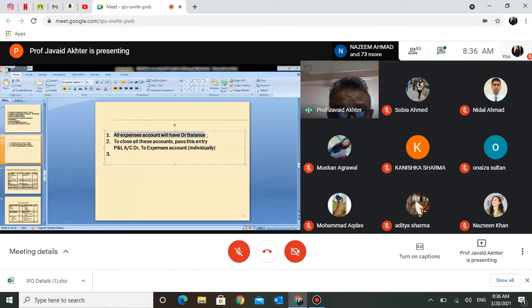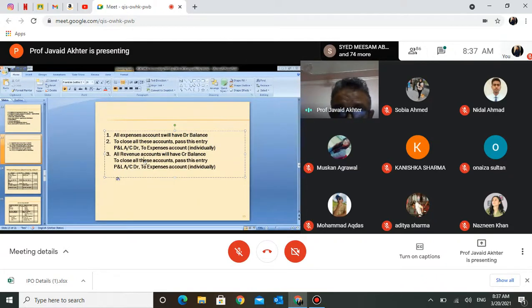Then I am writing it again related to all revenue accounts. All revenue accounts will have which balance? Credit balance. All revenue accounts will have a credit balance. And to close these, what entry will you make? To close all these accounts, pass this entry. What entry will you pass? Revenues account debited.